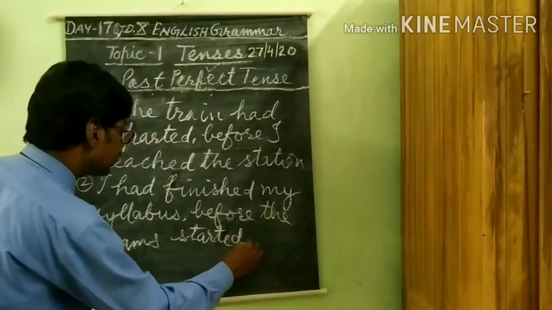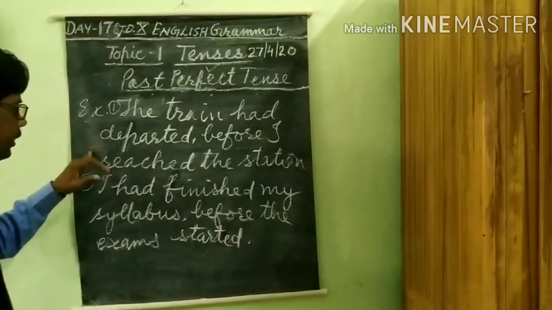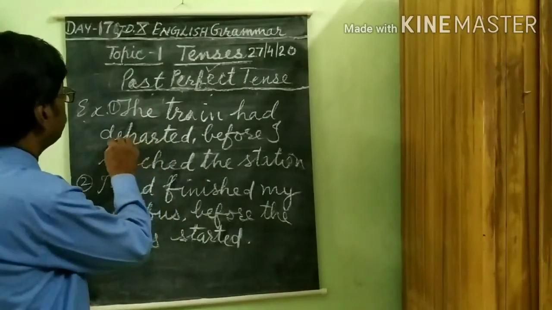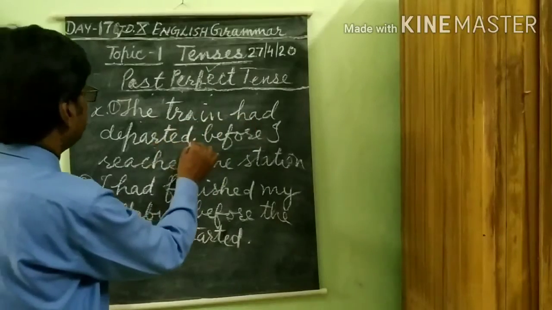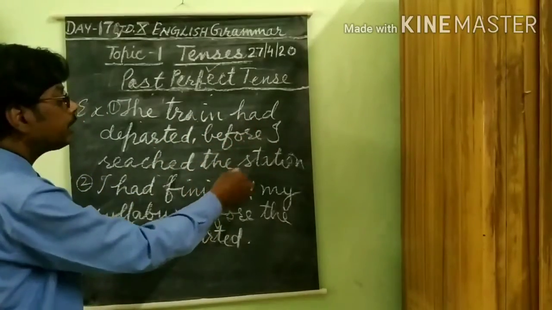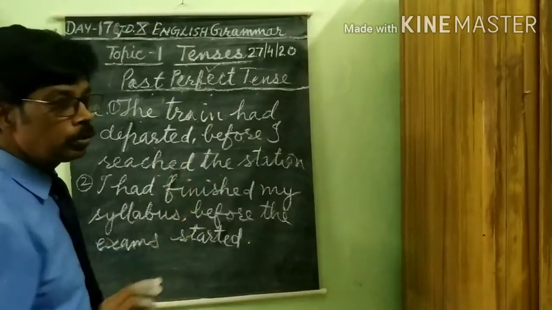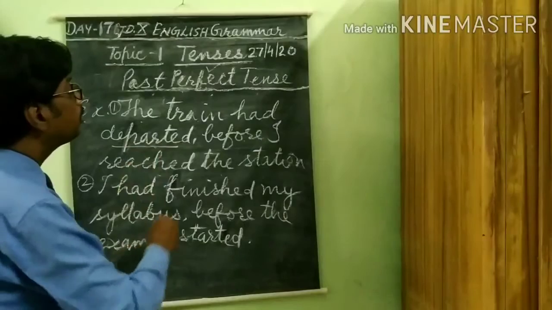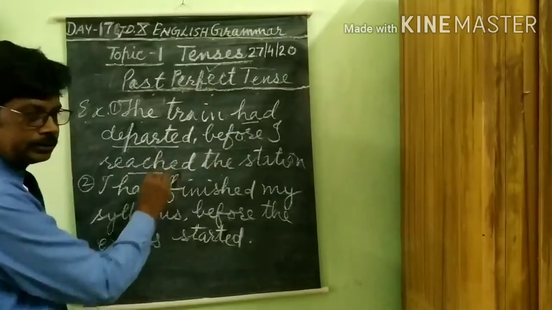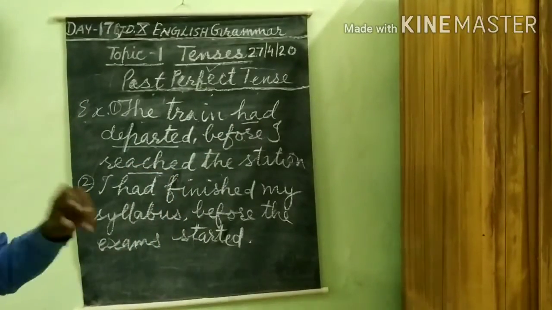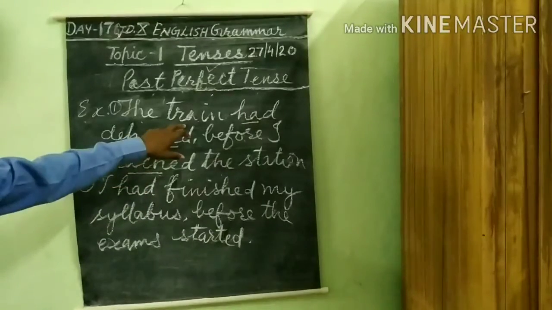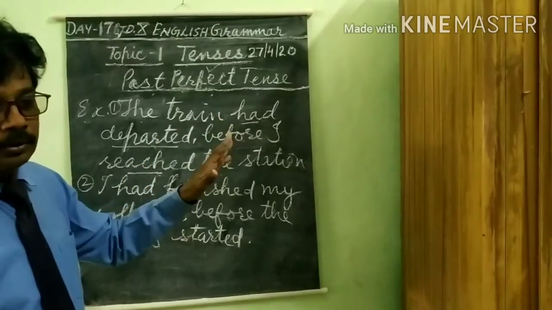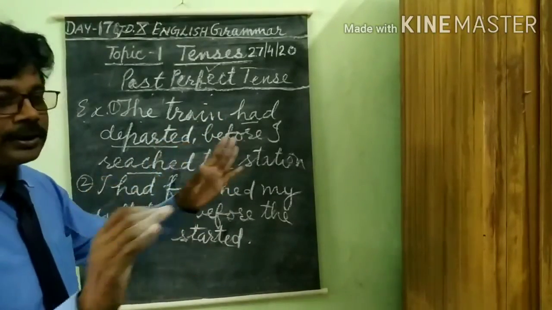Before the exams started. In each sentence, you will find two functions. In this sentence, the train had departed before I reached the station. There are two actions, two tasks, two functions: departed and reached. This function is related to train. The train had already departed. The train had left the station.